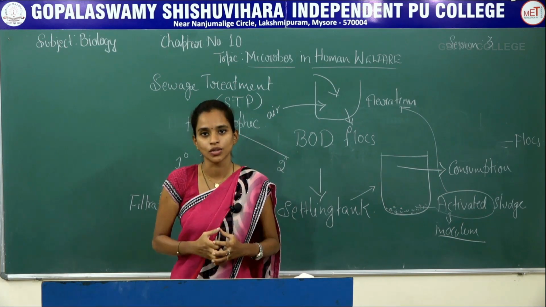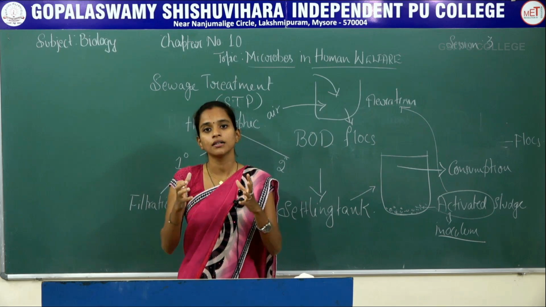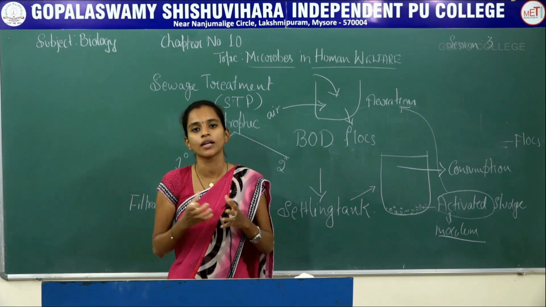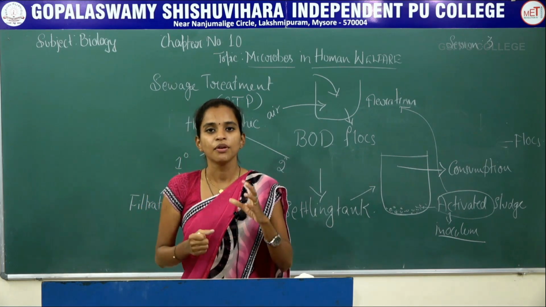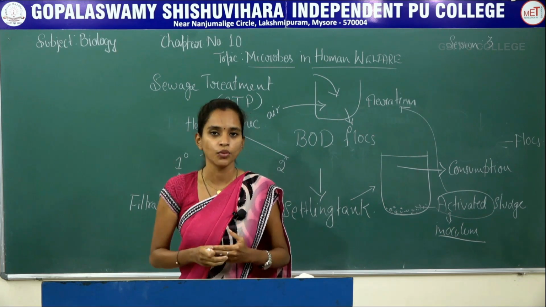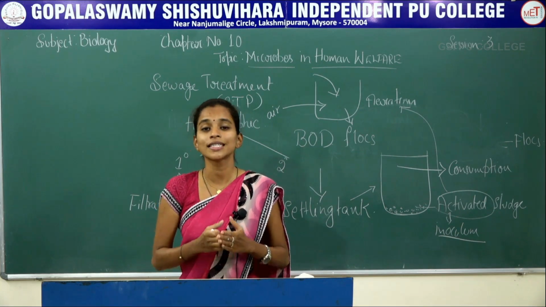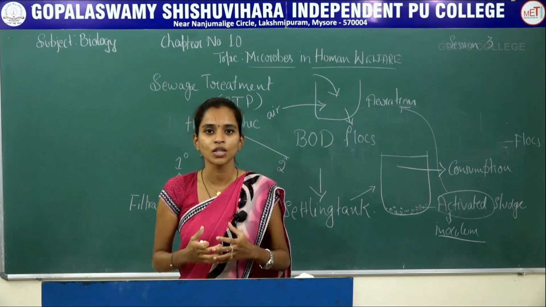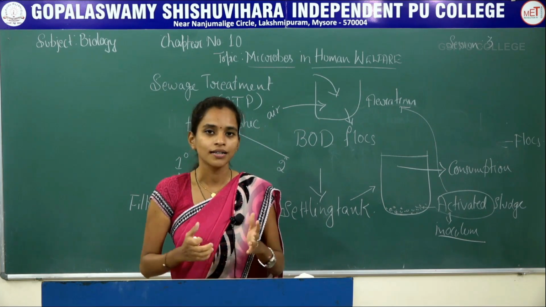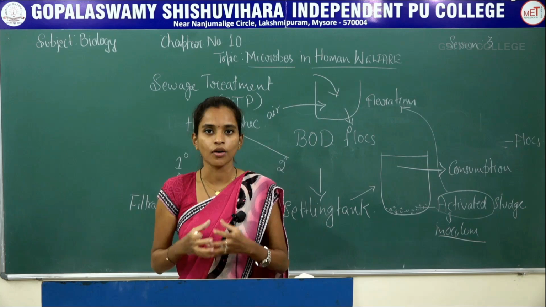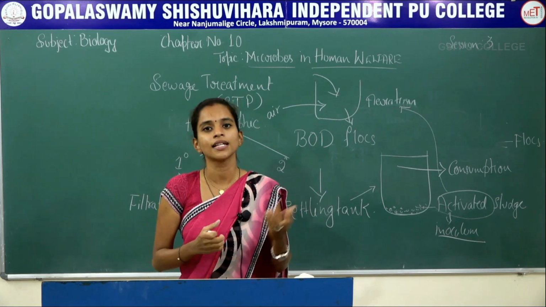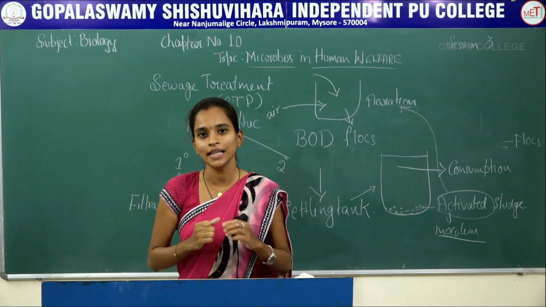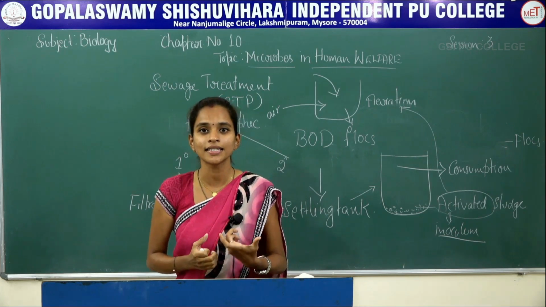Once the BOD reduces and organic matter reduces, the effluent obtained will be almost good for consumption. Before it is released into rivers or open water bodies, it should be passed into a settling tank. In this settling tank, the effluent will be separated and the bacteria or flocks will settle at the base of the tank. The effluent can be transferred into open water bodies and is good for consumption. Whatever is settled at the base is termed activated sludge.